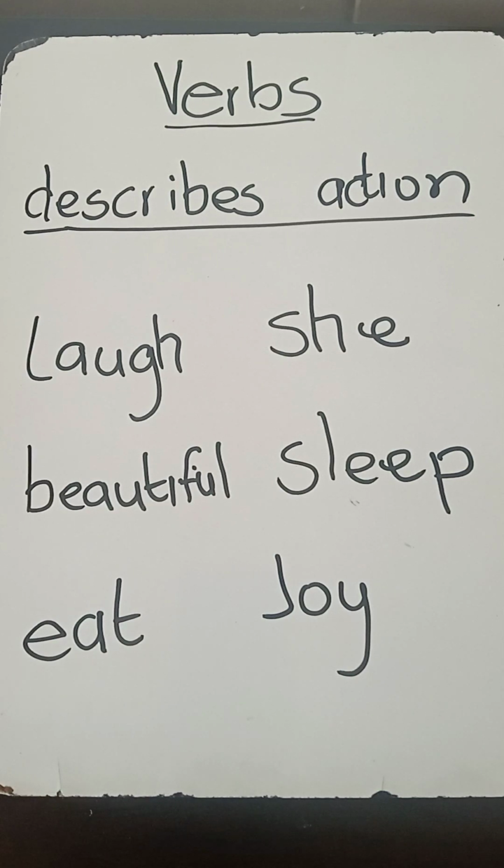Write down the following words: laugh, she, beautiful, sleep, eat, and joy. Circle the verbs amongst these words. In our next lesson, we will be looking at the correct answers.